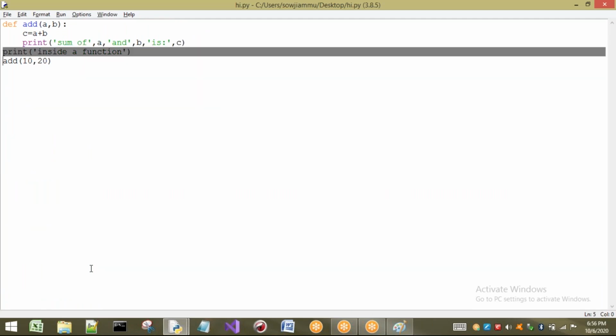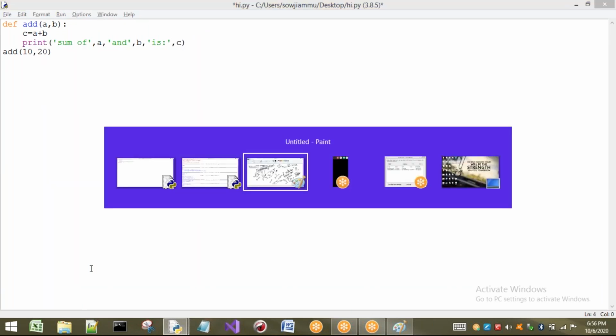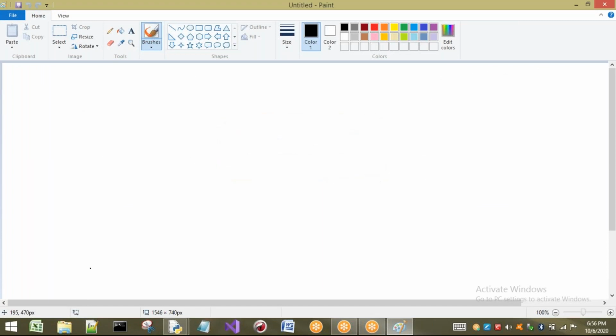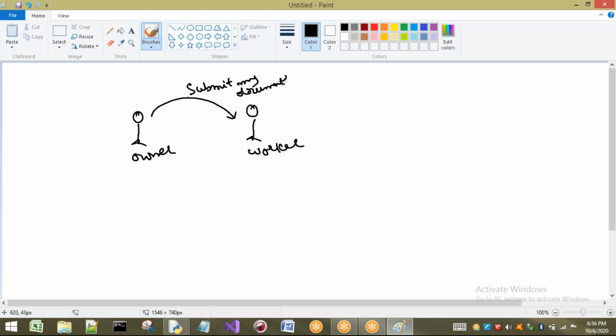Now, a very important point I want to tell. Let us consider a small task so that you can understand clearly. Here, I am one person, the owner, and my worker is here. Every time I tell him, okay, submit some documents, submit my documents in some bank, do something, do something, do something, he will do the task. No problem. Every time whatever I tell, he is going to do.